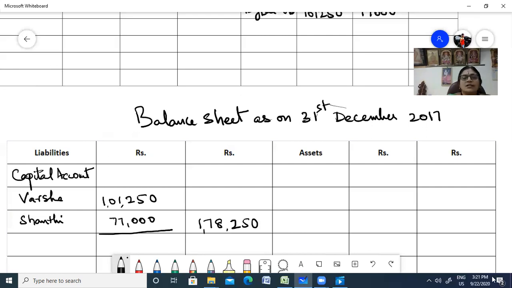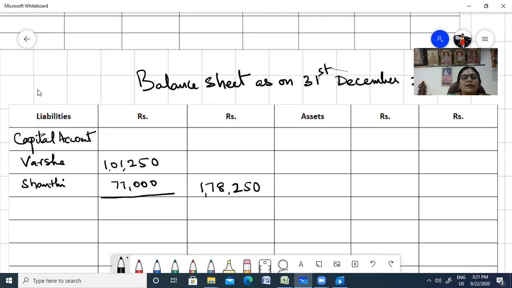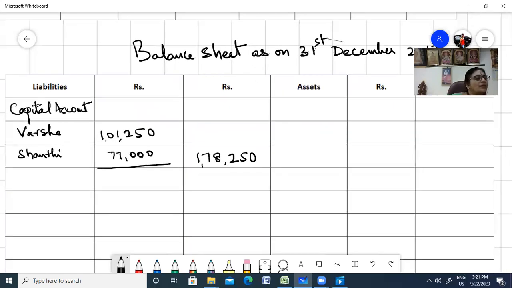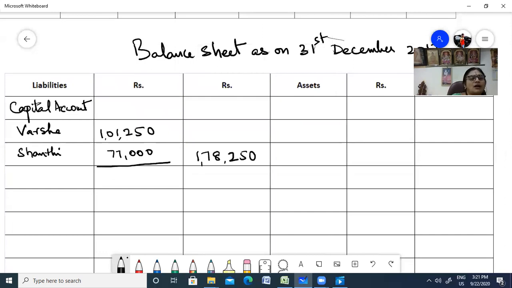Next, what are the other things in the balance sheet that you have to enter? Madhuri's executor's loan account.